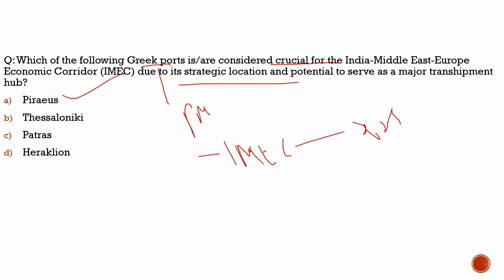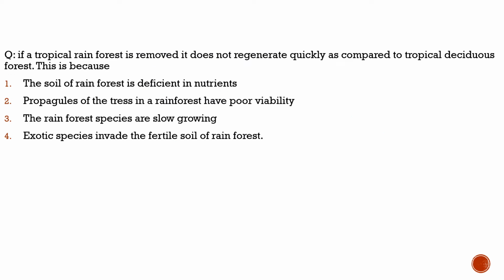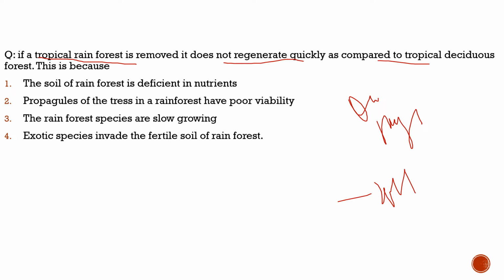With this, let's move to another part of our discussion where we will solve a previous year question. Here, as you know, currently we are discussing questions from physical geography, and this question was basically asked in 2011. Let's see what was the question. The question says, if a tropical rainforest is removed, it does not regenerate quickly as compared to tropical deciduous forests. What is the reason for that?